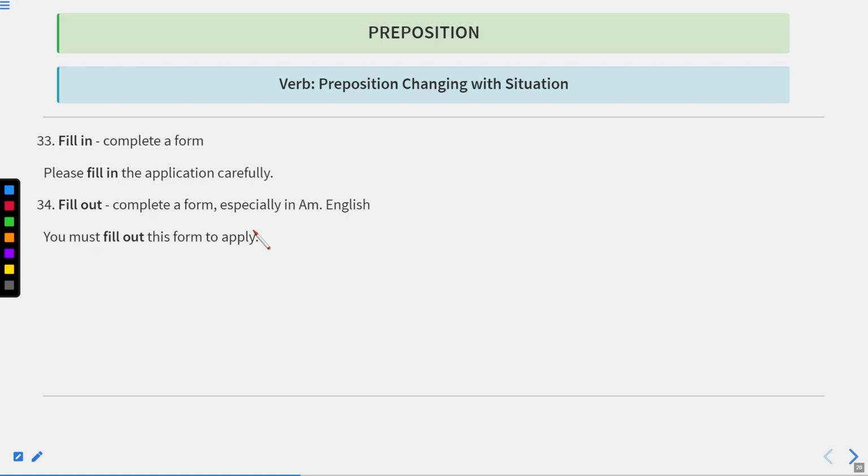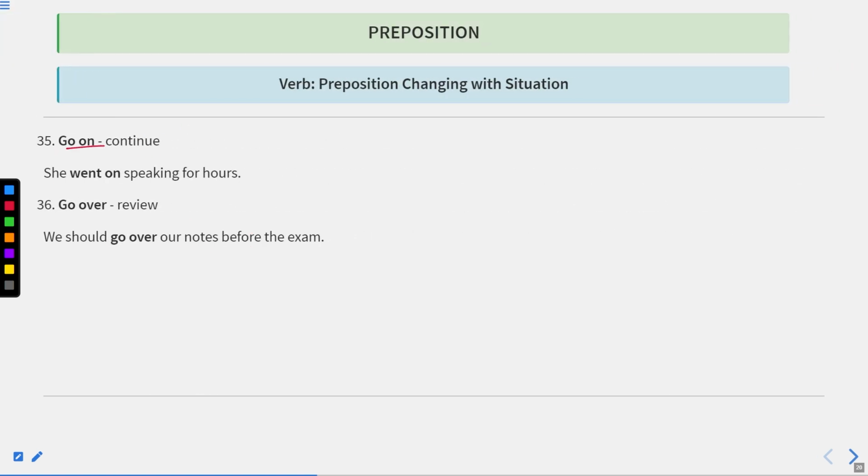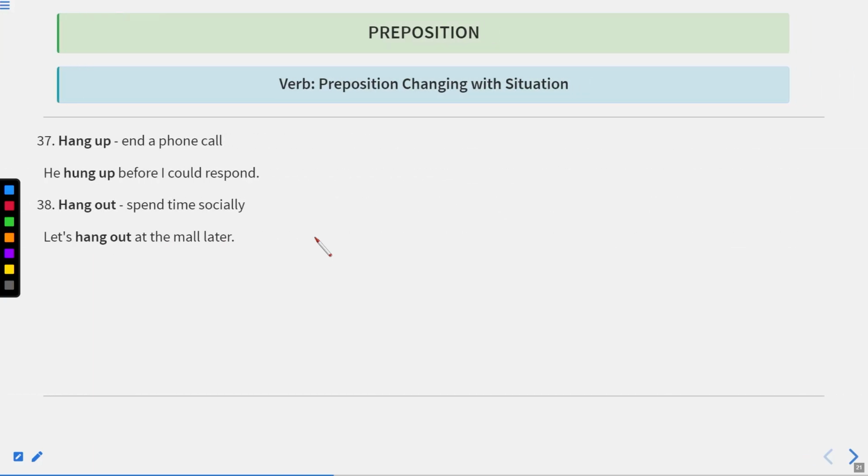Okay. Now let us move to the next one. The next is go on. Go on means continue. "She went on speaking for hours." It means she continued speaking for hours. Go over means review. "We should go over our notes before the exam." It means we should review our notes before the exam. Okay. Now let us move to the next one.